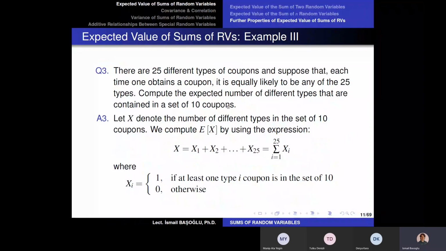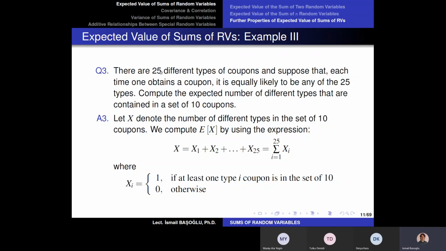So let me explain this in Turkish. Imagine you have football player cards. Okay, football player cards. So let me translate the question in English first, then I'm going to go back to Turkish. So imagine you are collecting football player cards. Okay, and when you purchase a football player card, you can see the picture of any one of these 25 different football players. Okay, so every football player has the same chance. When you purchase a football player card, it can be any of these 25 football players.